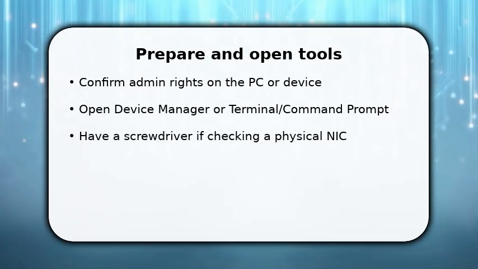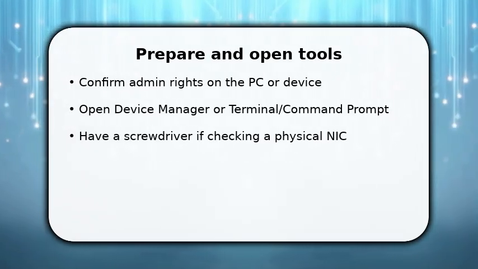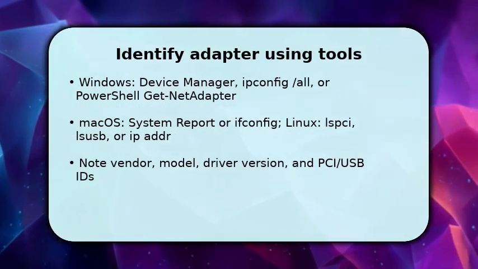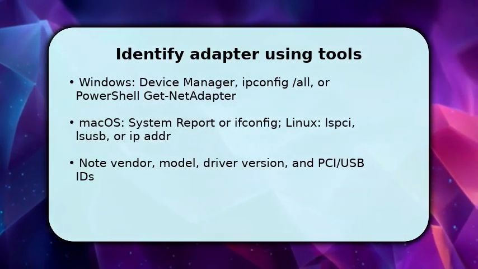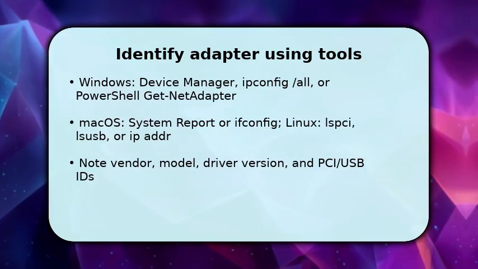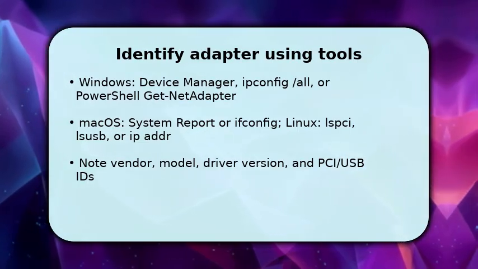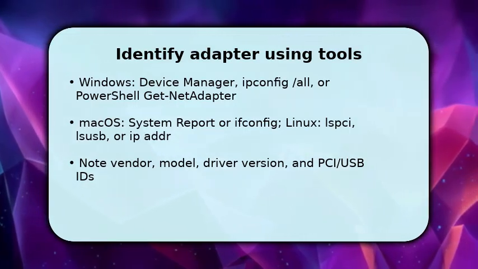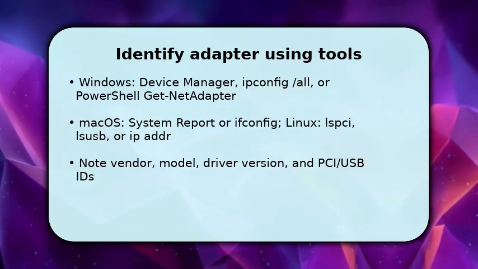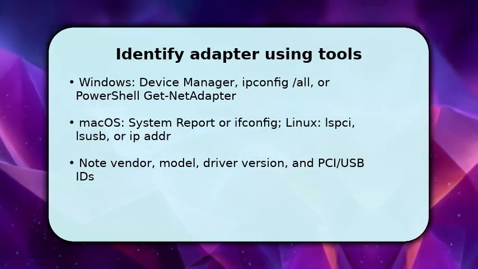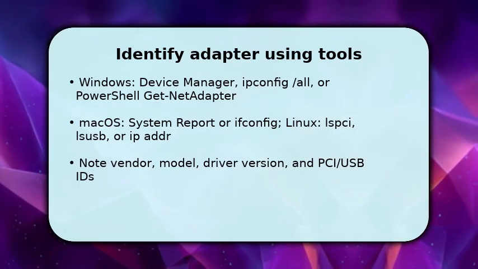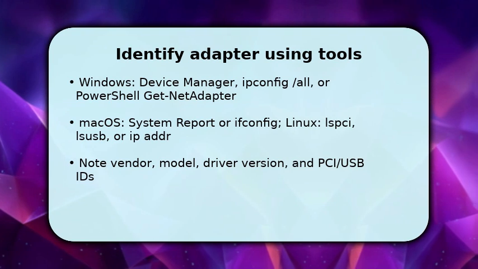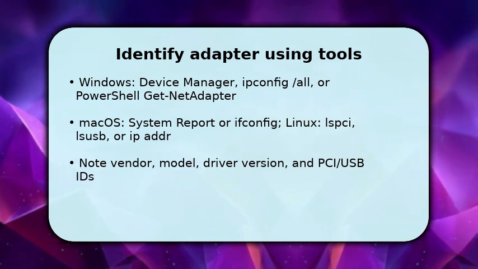Now you run the targeted commands to reveal the exact model and identifiers. On Windows, look under Network Adapters in Device Manager, run ipconfig /all, or use PowerShell Get-NetAdapter and Get-NetAdapterHardwareInfo. On macOS, open System Report or use ifconfig. On Linux, use lspci or lsusb and the ip command to cross-check. Record vendor strings, model names, driver versions, and PCI/USB ID so you can match firmware or driver downloads.